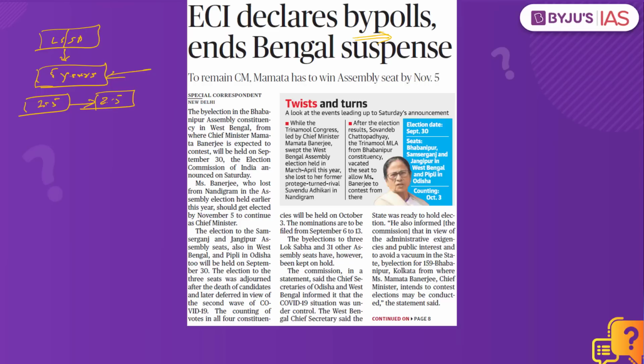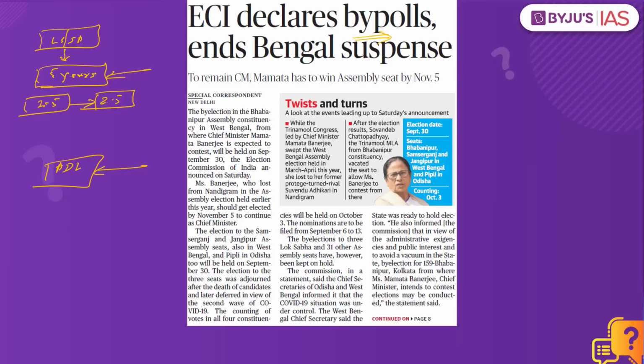Apart from this, we also have vacancy that might be created because of the anti-defection law. If a person is disqualified because of the anti-defection law, in such a case, Election Commission of India can conduct the by-elections. And there are other disqualifications, ineligibilities. If they are in existence, the Election Commission of India can conduct the by-elections.